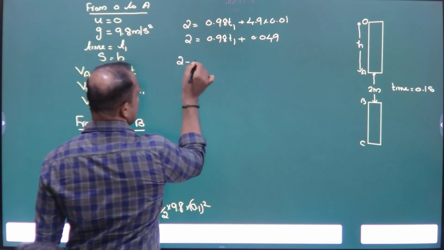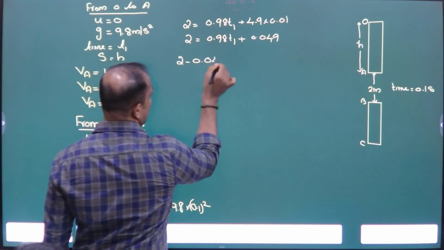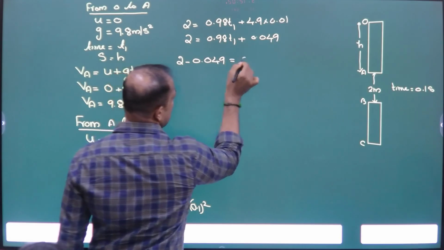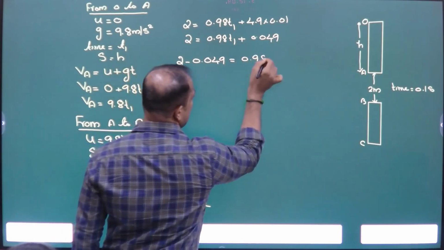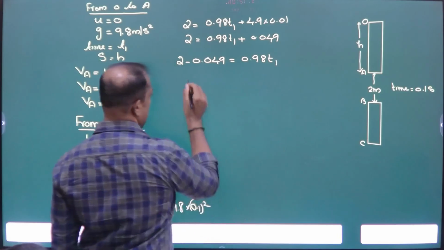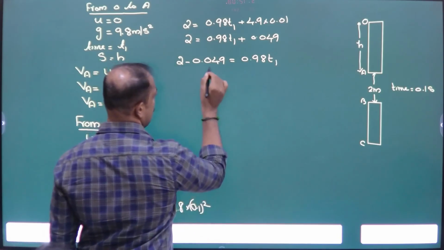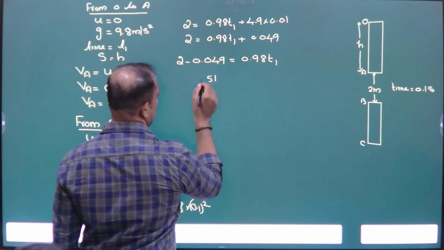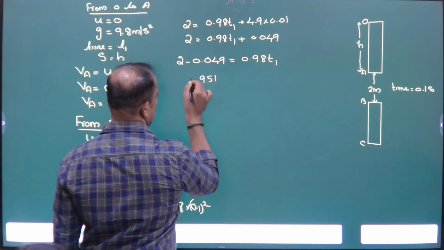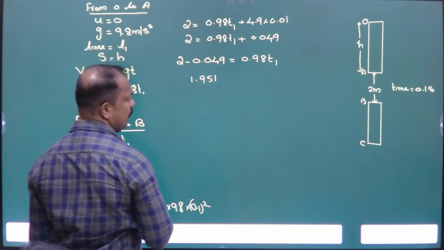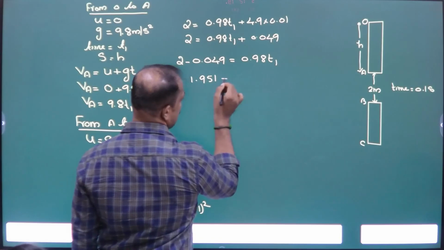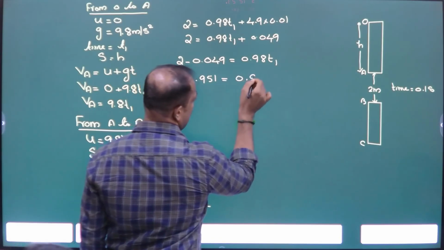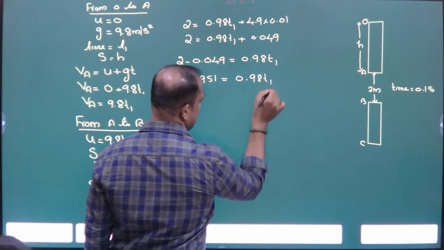2 minus 0.049 equal to 0.98 T1. ये माइनस किया तो 1.951, ठीक है, is equal to 0.98 T1.